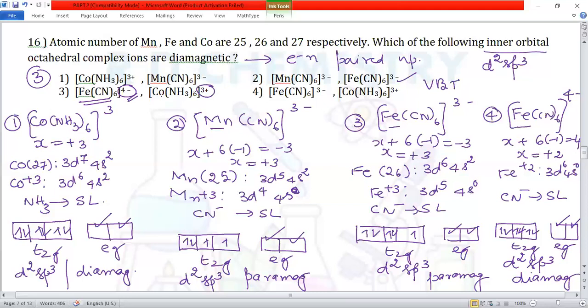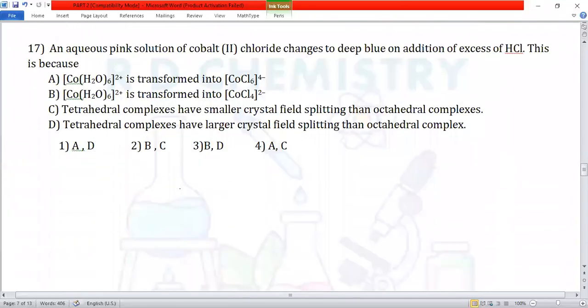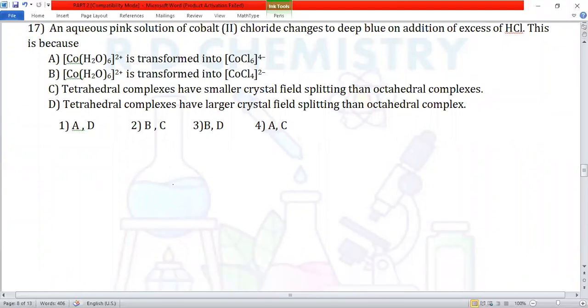Question number 17. An aqueous pink solution of cobalt(II) chloride changes to deep blue on addition of excess of HCl. This is because, okay, we have got cobalt plus 2 in an aqueous solution, H2O. Water is also a ligand.